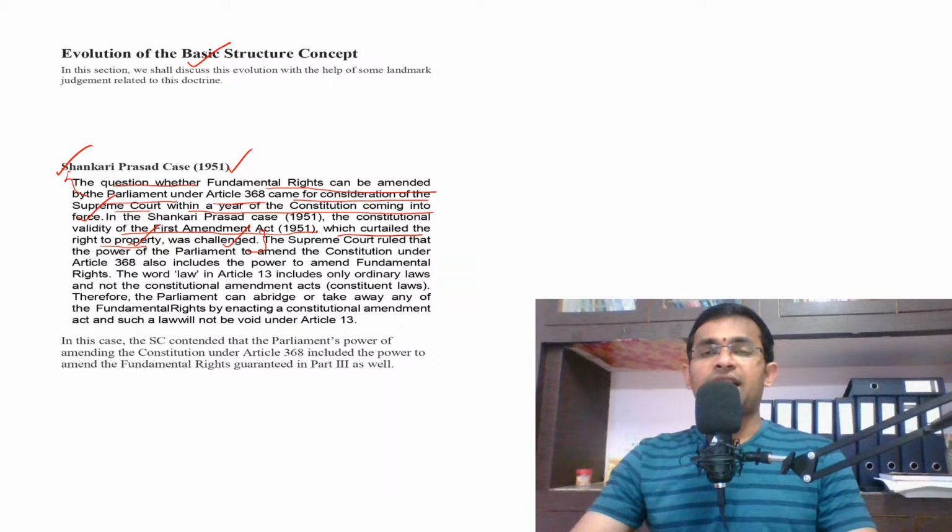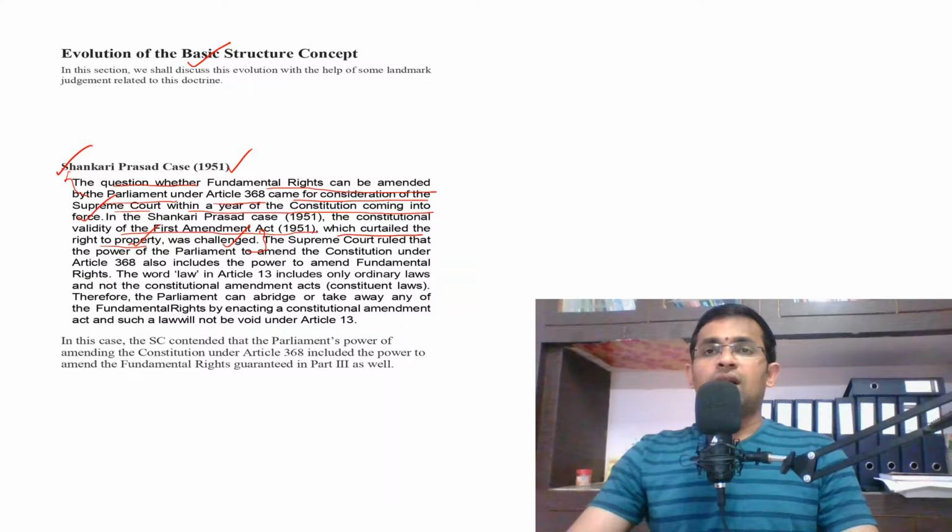Therefore, after 1947, after getting independence, the then government had initiated land reforms. The objective was to distribute the land among the people equally, right?